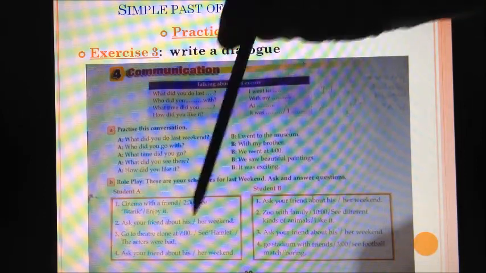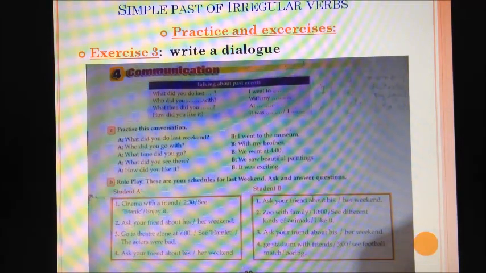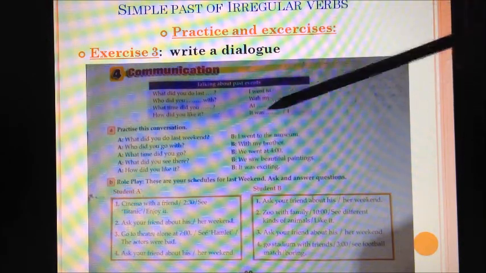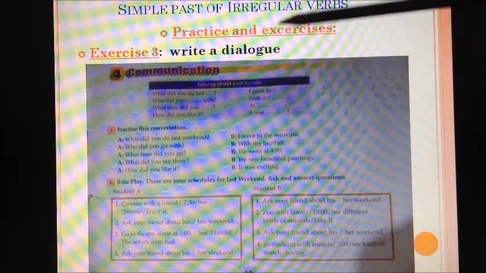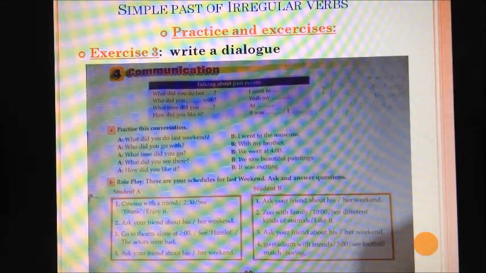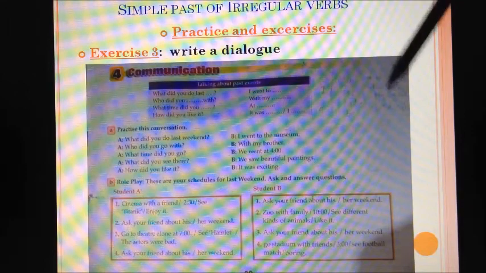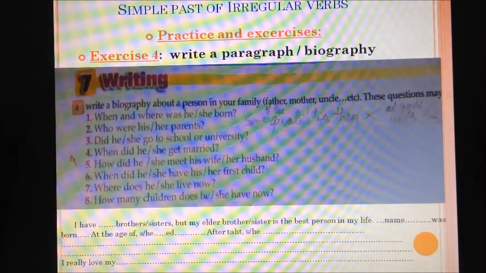So this is a dialogue. These are some examples, student A and student B. With your brother or sister or even your parents, if they speak English, try to write a dialogue like this one, similar to this one or different, and practice it with one of your family members. If not, write it and practice it alone. Okay?